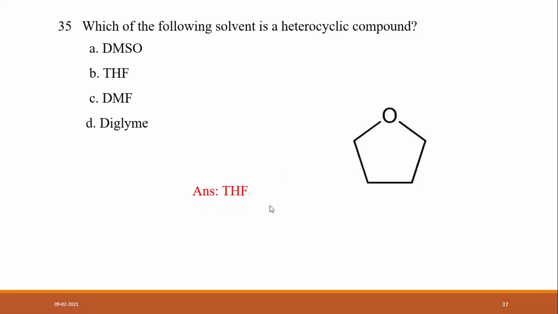This THF is tetrahydrofuran. How is it tetrahydro? Because these four carbons are saturated here. That's why it is tetrahydrofuran. It is not a furan, isn't it? So THF is an oxygen containing five-member saturated ring system.